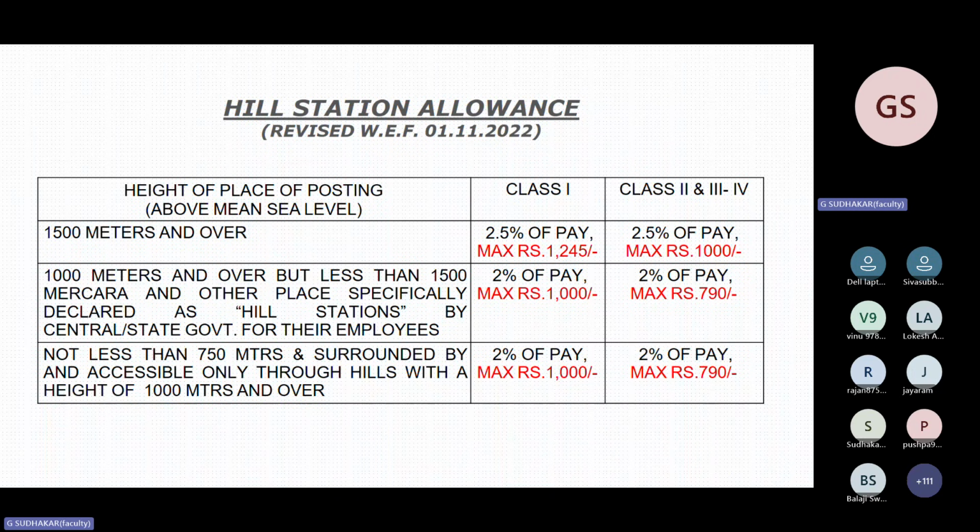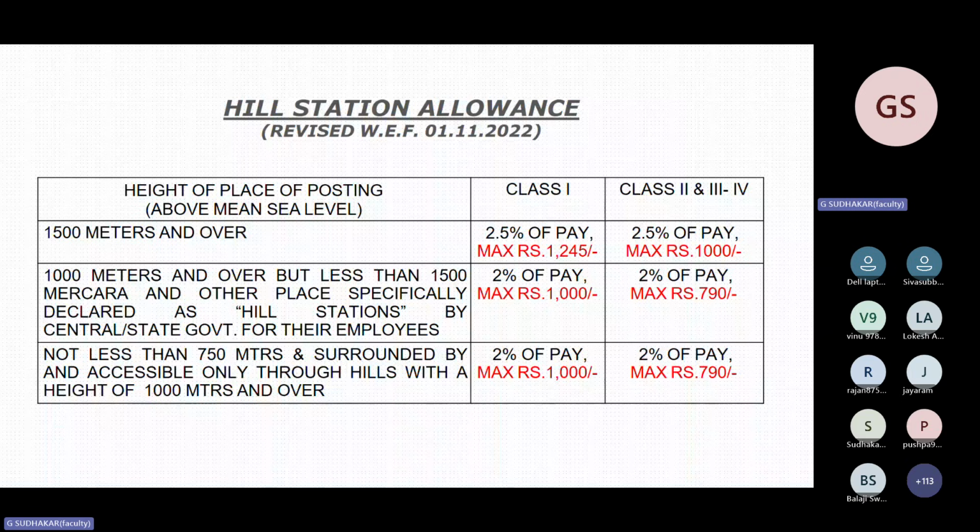So 1,500 meters and above, they will get 2.5%. Maximum amount is specified for class 1 and class 2 and 3, 4. Between 1,000 and 1,500 meters it is 2%, and the maximum they have mentioned. The third category is very, very important.